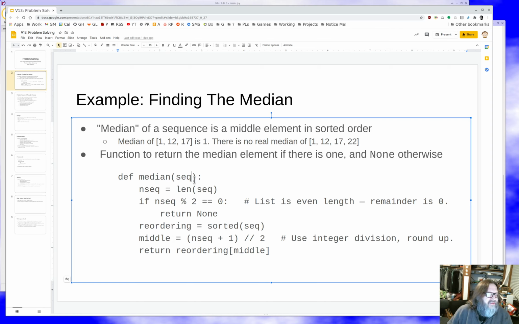Remember, the variable sequence, this parameter sequence, is pointing at a list, refers to a list. We can mutate that list, and if we change that list around any, the caller will see it. That isn't probably what we want in this case. So one of the nice things about the sorted function is it makes a copy of the list and sorts that. And so now we've got a new list to work with and this one hasn't been messed with.